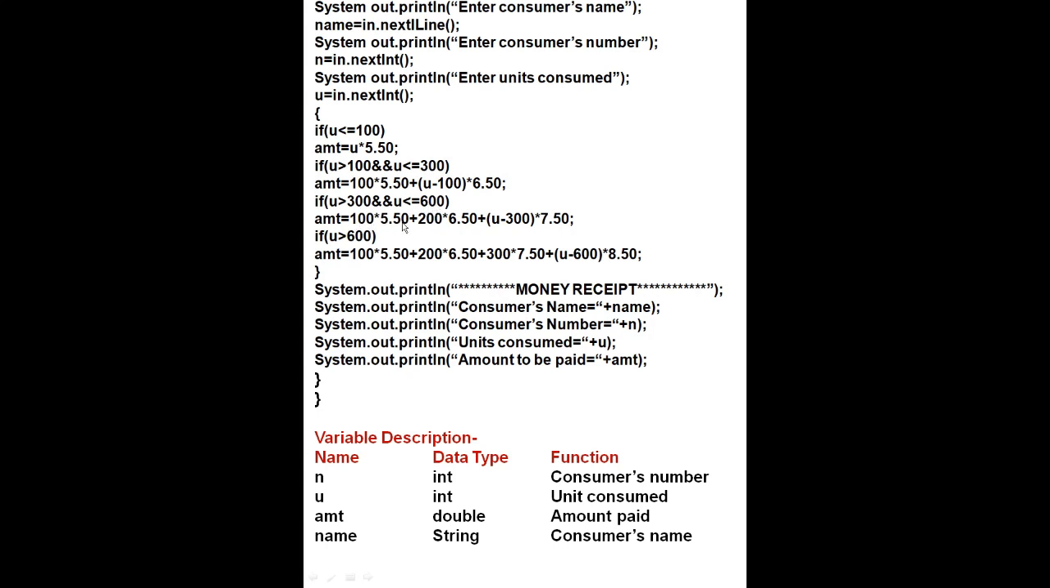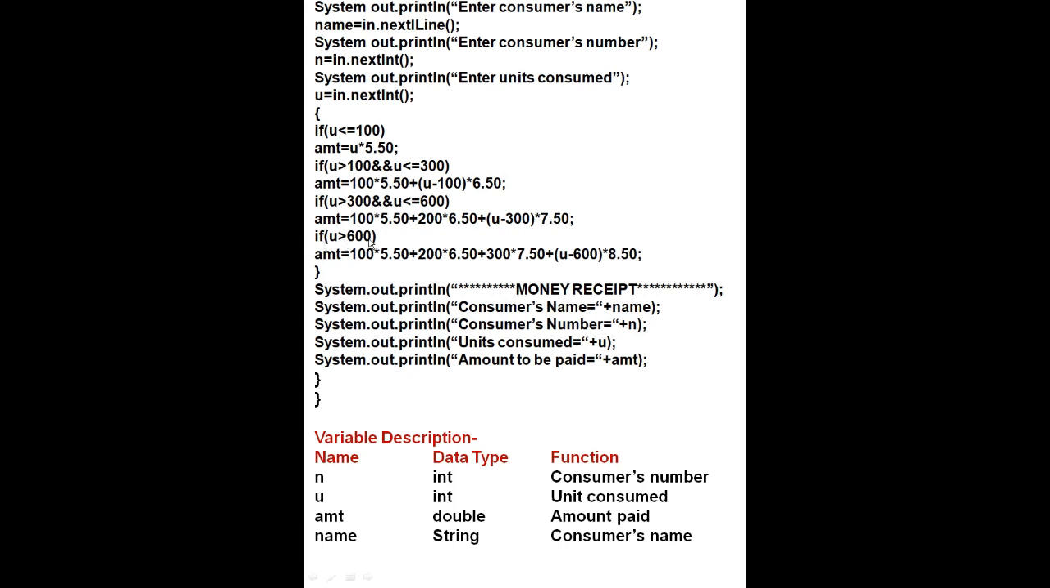100 multiply 5.50, this is the 100 units amount. Then 200 multiply 6.50, this is the 200 units amount. Means 100 and 200 became 300. Now first you will minus 300, u minus 300, then you will multiply by 7.50. Next rupees. This is up to 600 units amount.